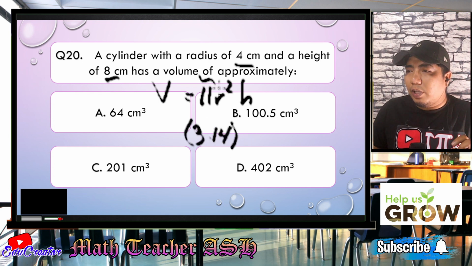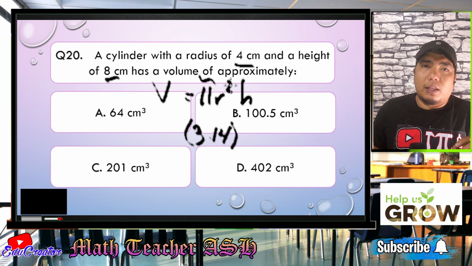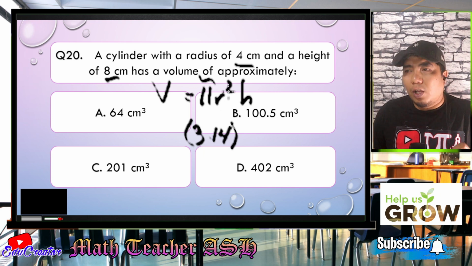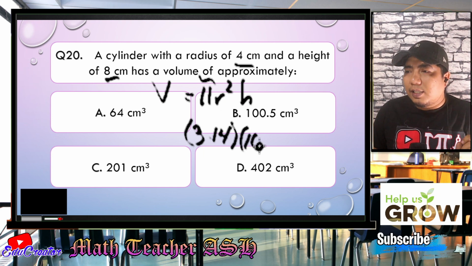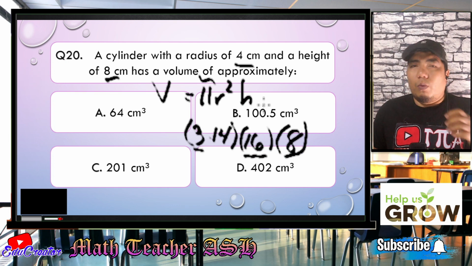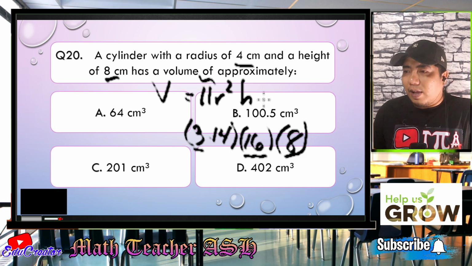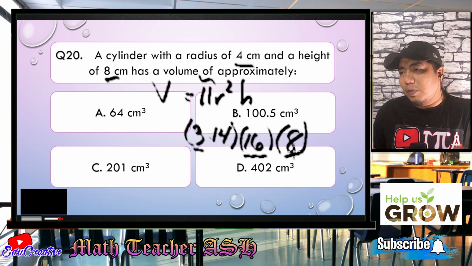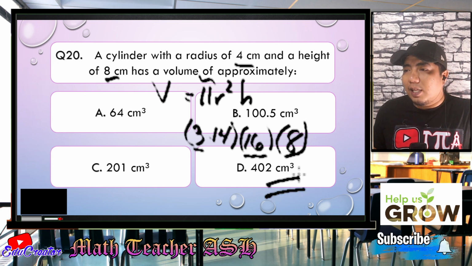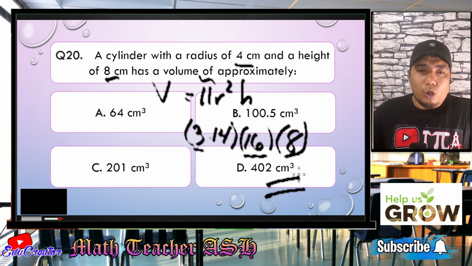So that is 3.14. Then our radius, which is 4, that is radius times radius because r squared means multiply it by itself. So 4 times 4, that would give us 16. Now, if you multiply our height, which is 8, you just multiply 3.14 by 16 and 8. When you multiply this, I think the value could end up more than 400. So for me, I think the correct answer is letter D, 402 cubic centimeters.